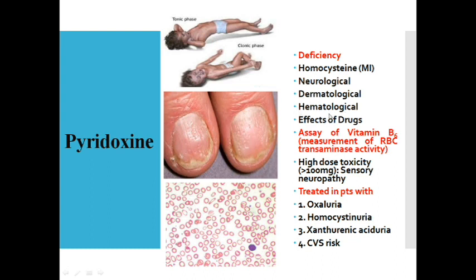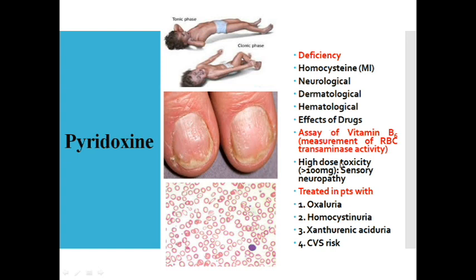And hematological, because it is required in heme biosynthesis, the patient can have microcytic anemia. You can see the size of the RBCs is reduced, so microcytic hypochromic anemia. Then there is the effect of certain drugs like isoniazid, cyclosporine and alcohol, which act as pyridoxine antagonists. They are going to inhibit the pyridoxine kinase enzyme as well, thus accounting for the deficiency of pyridoxine.